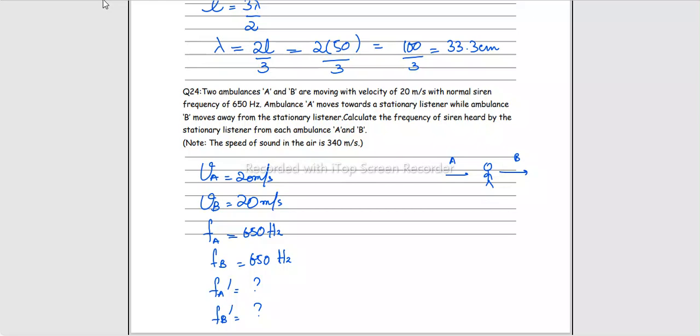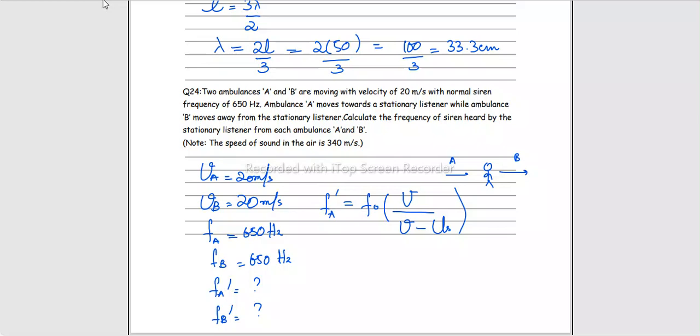See, the observer is stationary, the source is moving. So we'll write our equation as apparent frequency equals original frequency times speed of sound over speed of sound plus or minus speed of source. Since the observer is at rest, we did not write UO here, right? Then the question arises, should we write plus here or minus here? We have established so far that when the source is moving towards the observer, as with A, we take minus, and when it is moving away from the observer, we take plus here.